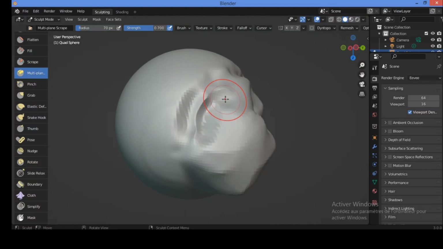The Multiplane Sculpt brush scrapes the mesh with two angled planes at the same time, producing a sharp edge between them, as shown here. Let's try it, for example, in this space. This is exactly the effect of this Multiplane Sculpt brush.